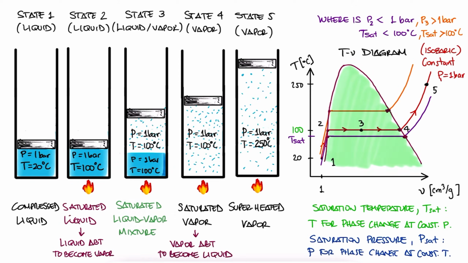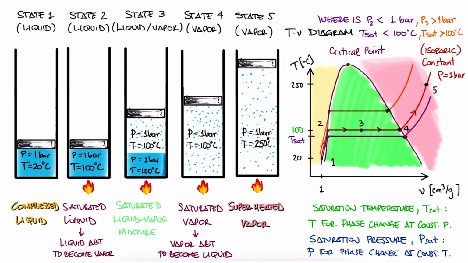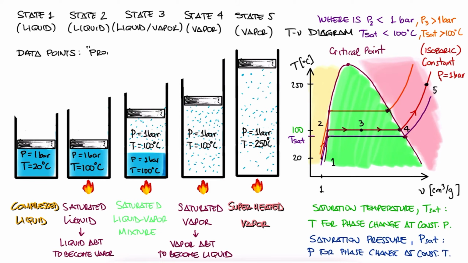Everything inside the dome is saturated liquid vapor, everything to the left of the dome is compressed liquid, and everything to the right of the dome is superheated vapor. The top of the dome is called the critical point, where anything above it is a supercritical fluid. A fluid that has properties of both liquids and gases, but none of that will be of interest in a Thermo 1 course.